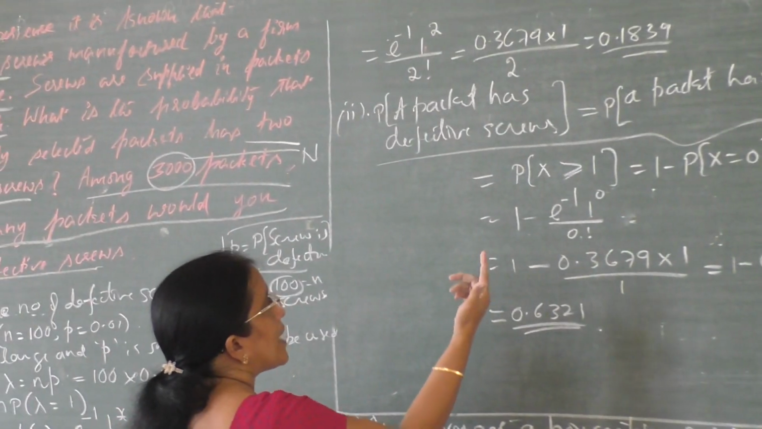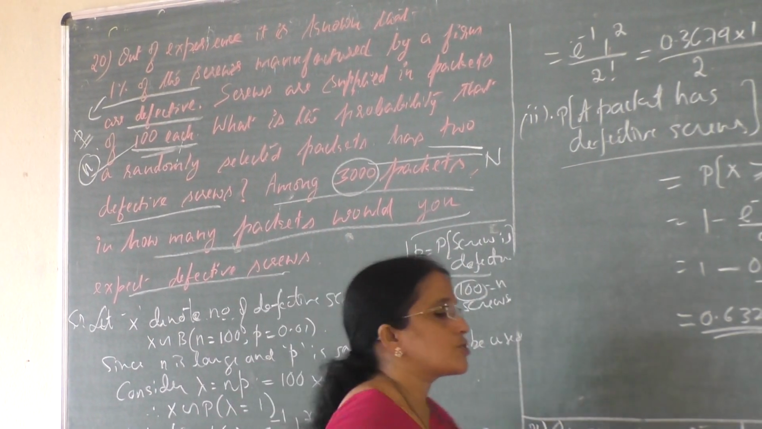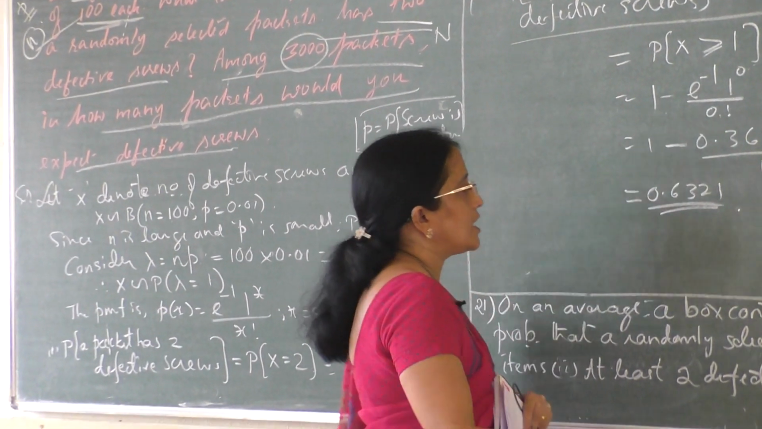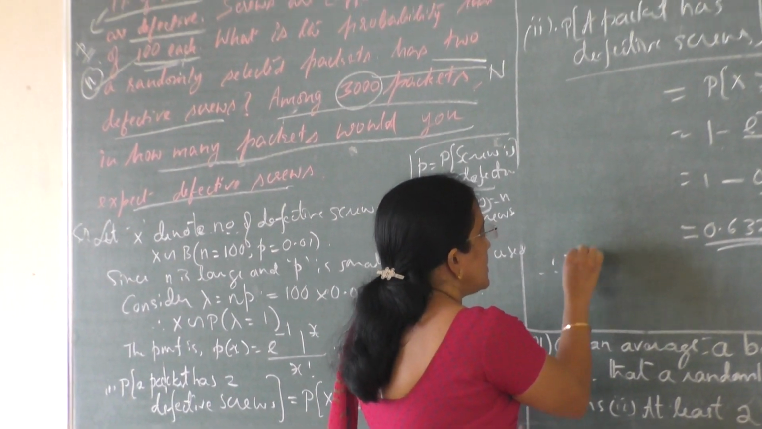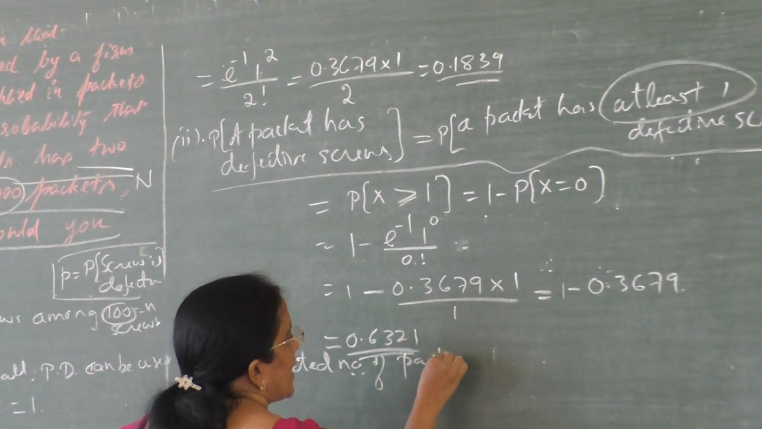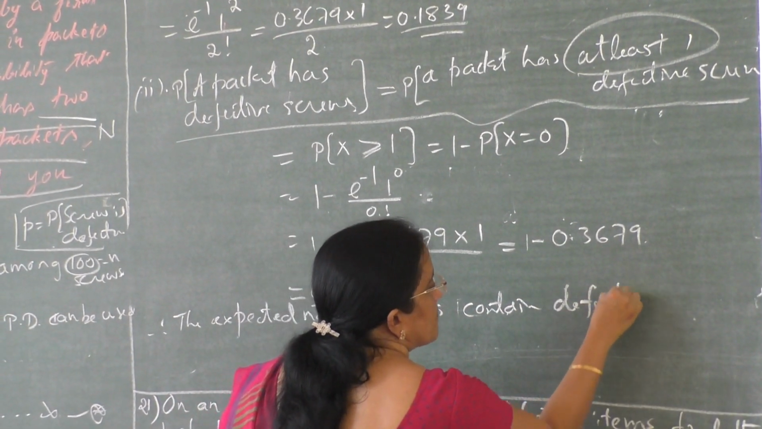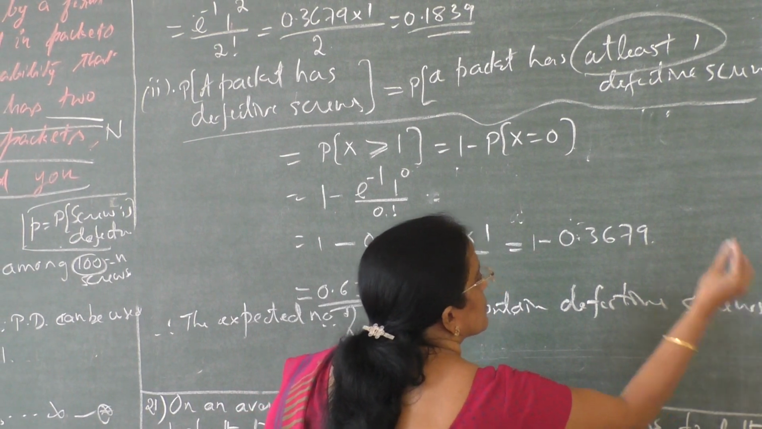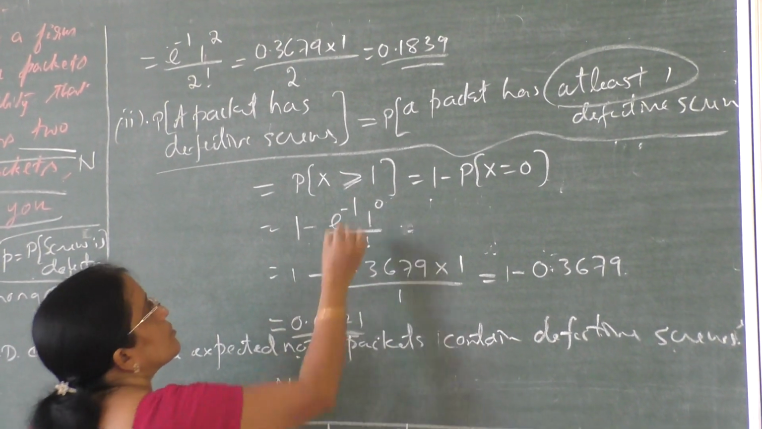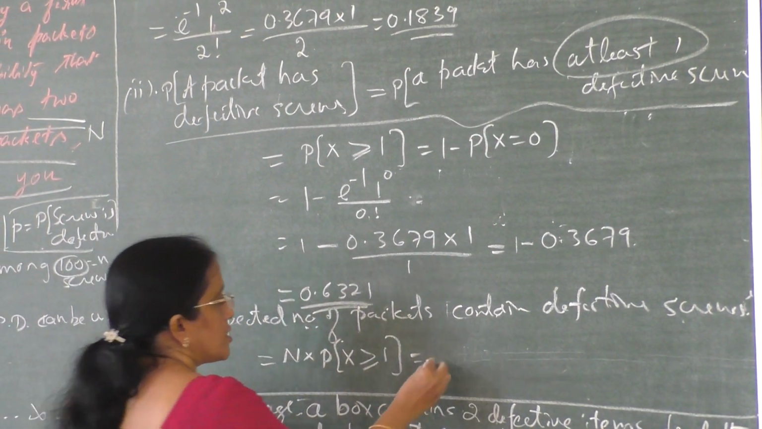Now what is asked? Is it probability or something else? It is asked to find among 3000 packets, how many packets would you expect to have defective screws? For that we must use the frequency function N into, therefore the expected number of packets containing defective screws. I wrote this statement. Packets containing defective screws is equal to N into probability of X greater than or equal to 1.